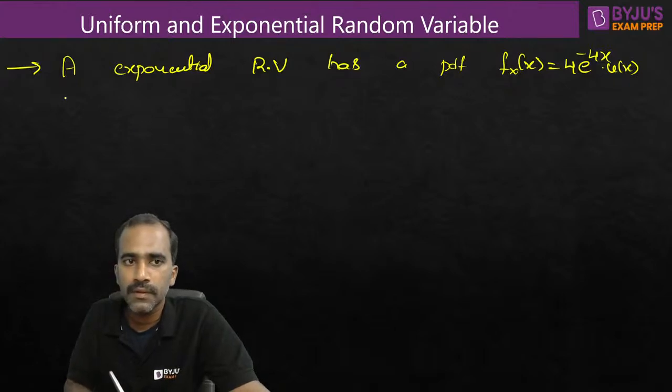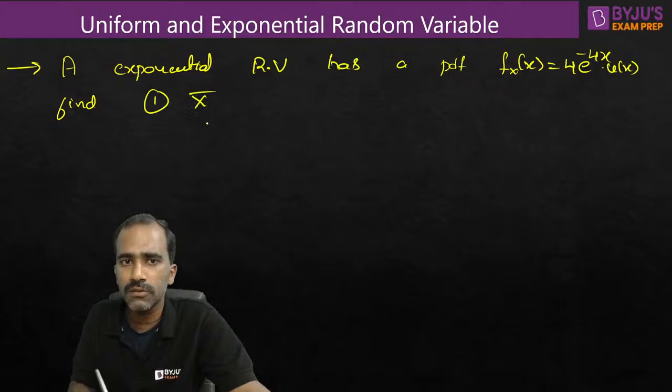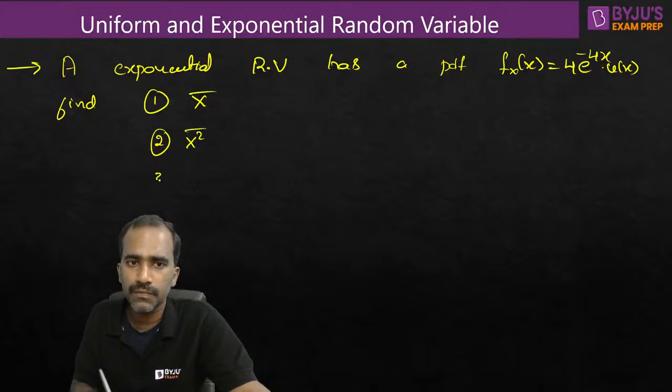Find, I'll ask you multiple questions here. Find mean value, mean square value, and variance. First find these three.